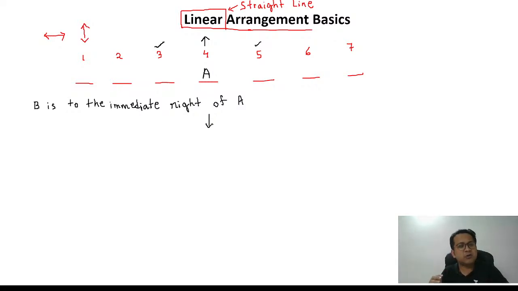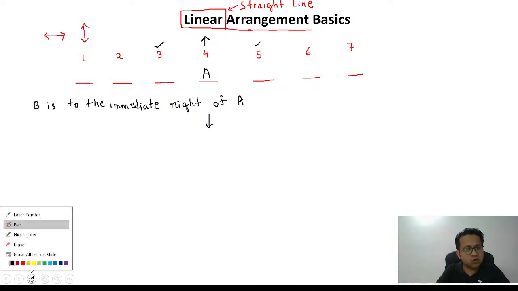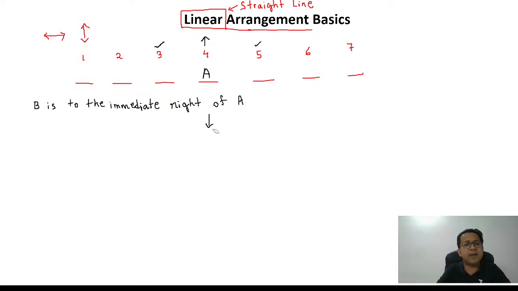If nothing is told to us, I'm always going to assume that A and I, or for that matter, you are both looking in the same direction. In that case, if I say B is to the immediate right of A, it simply means B is going to be at position number 5.